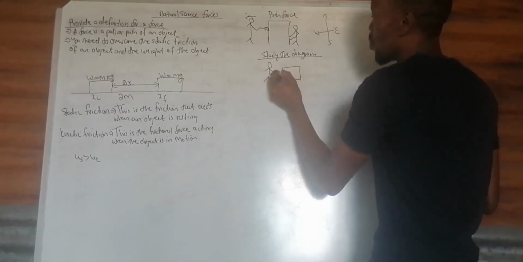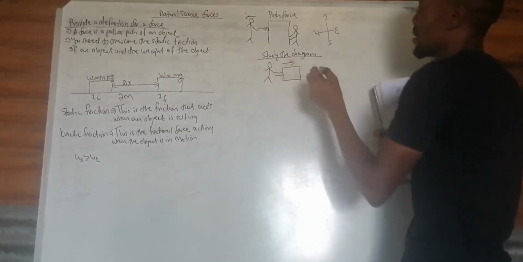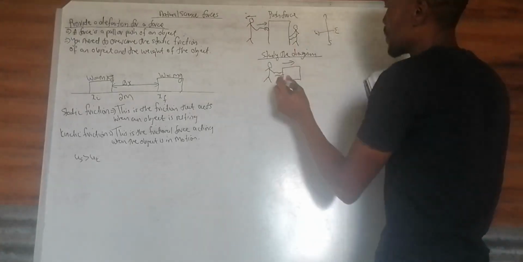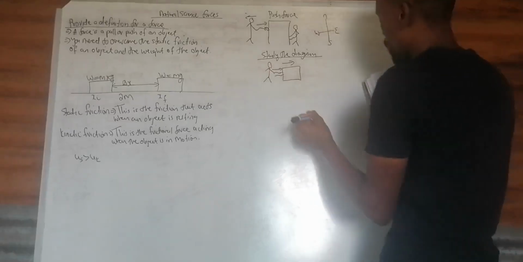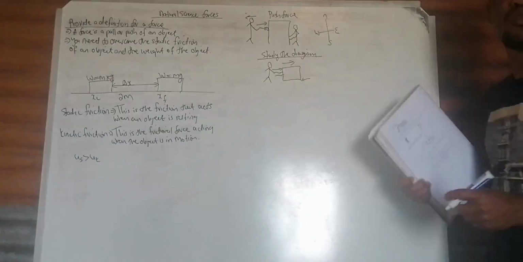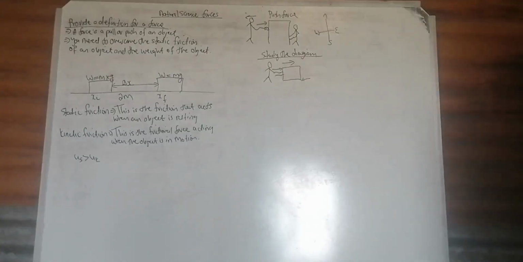Study the diagram. Someone is pushing the box in this direction, in the easterly direction. There is an applied force, and there is also a force opposing the movement of this object. It is a force that acts between the crate and the surface where the crate is resting.